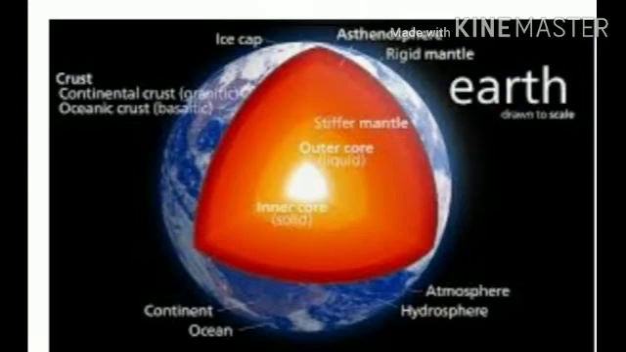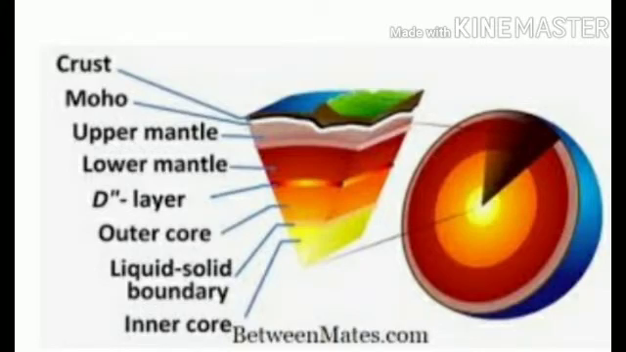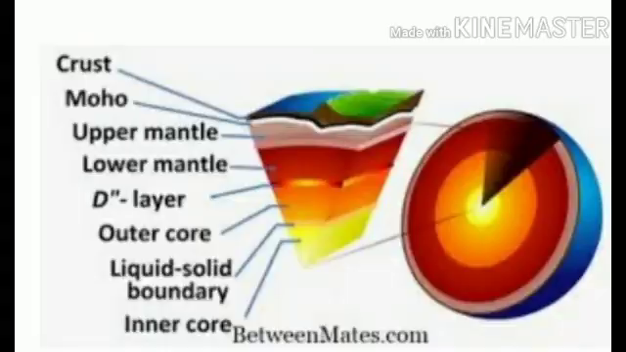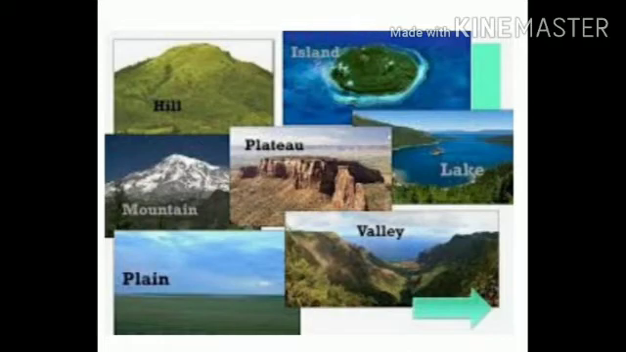Lithosphere is the outermost solid layer of the earth consisting of rock materials and soil. It is also known as the crust of the earth. It includes the continents as well as water bodies. About 71% of the total area of the lithosphere is covered by water and the remaining 29% is land. Various landforms such as mountains, plateaus, and plains are found on the lithosphere.